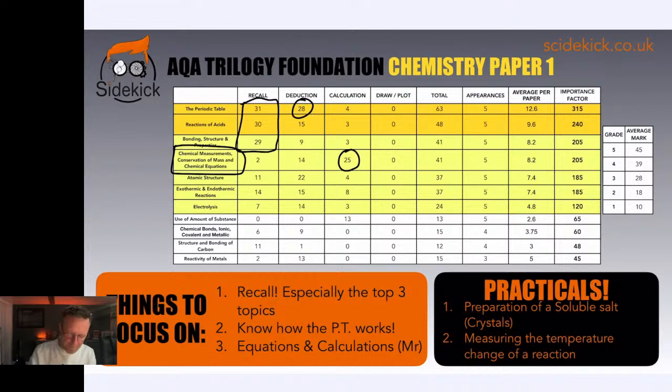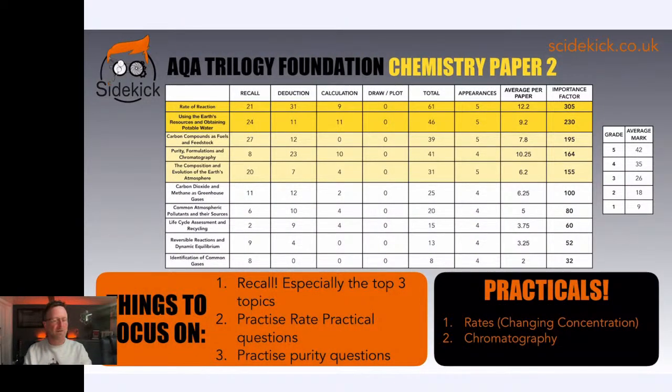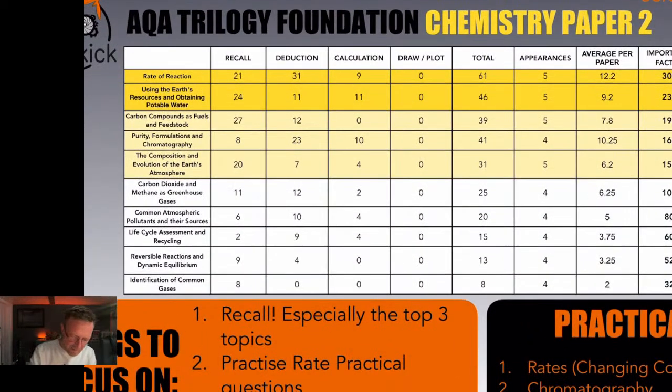So next up, chemistry paper 2, folks. Okay, don't forget, if you've got any questions, then throw them in the chat. This is a bit more clear cut, this. You can see there's a bit less yellow on here, so there's fewer high importance topics. So again, you can see there's a bit more recall here than deduction. So actually revising, learning the names of things and using flashcards and making mind maps and things. Classic revision is going to help more with paper 2 than it is for paper 1.